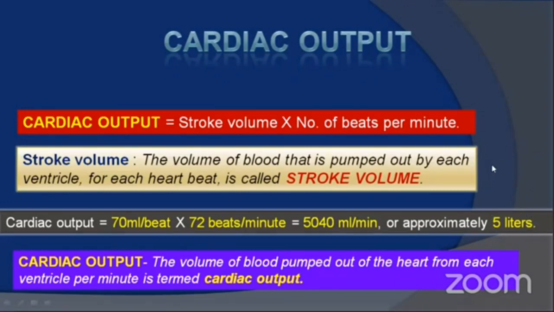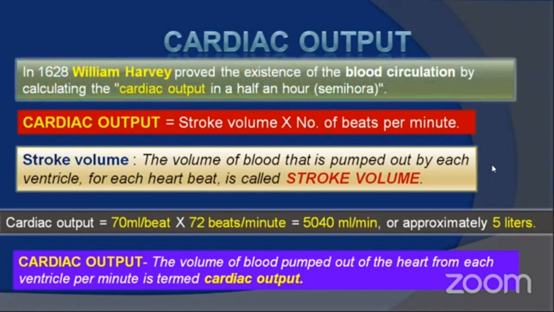Then who discovered this cardiac output? In the year 1628, William Harvey proved the existence of the blood circulation by calculating the cardiac output in a half an hour period. So cardiac output is nothing but stroke volume into number of beats per minute. It is the volume of blood pumped out of the heart from each ventricle per minute, termed cardiac output.